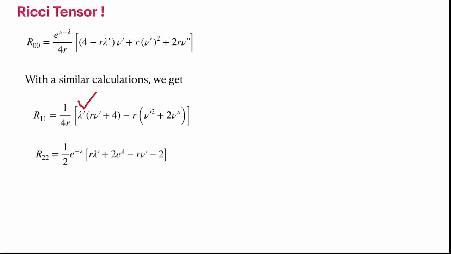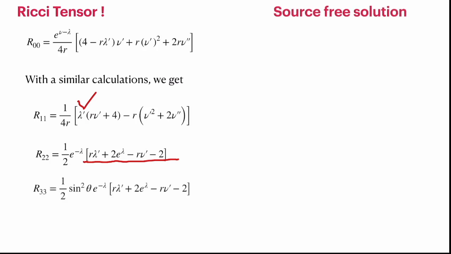Then you have R22, which again comes as a first derivative in lambda and nu, and then R33, which also has a similar term. R00 and R11 are similar to each other, and R22 and R33 are similar to each other.